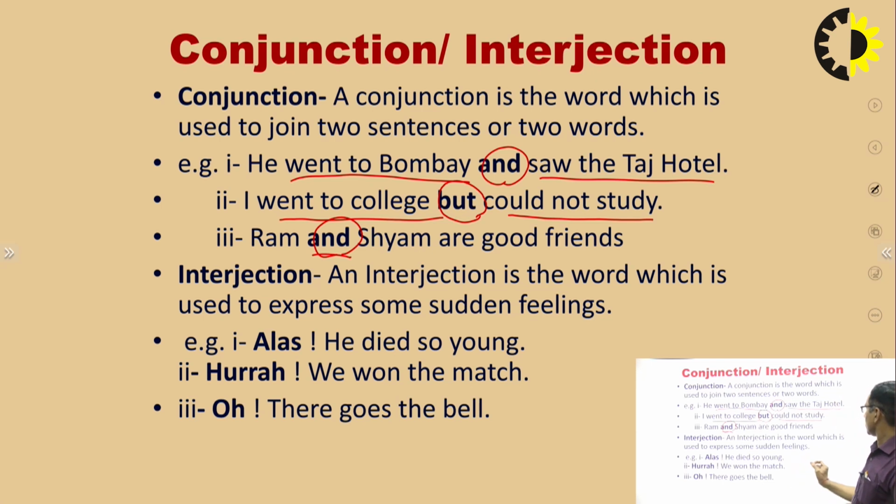Now interjection. Interjection is a word which is used to express some sudden feelings. Actually, interjections show the sudden change in the feelings. Suddenly you are very happy. Suddenly you become sad. You are surprised. So whenever these things are there, we use the interjection words. So we can see the example: Alas, he died so young. Whenever you say alas, it means there is a sudden change in the feelings. The person becomes sad. Hooray, we won the match. It means here the sudden change is excitement.